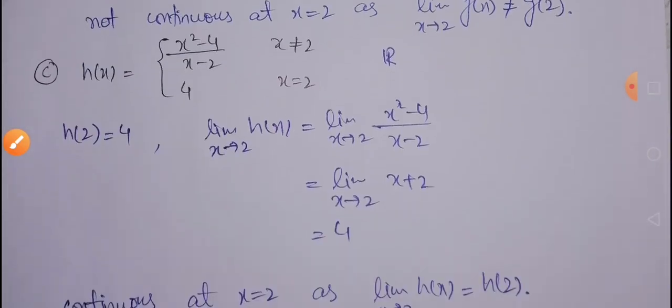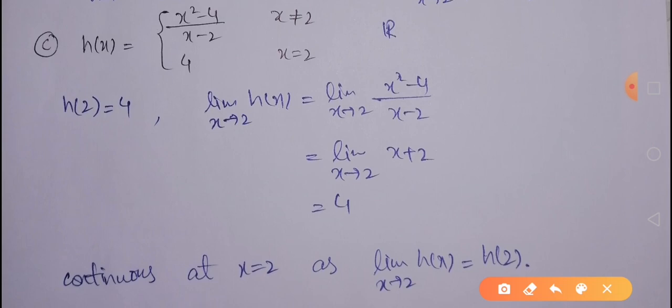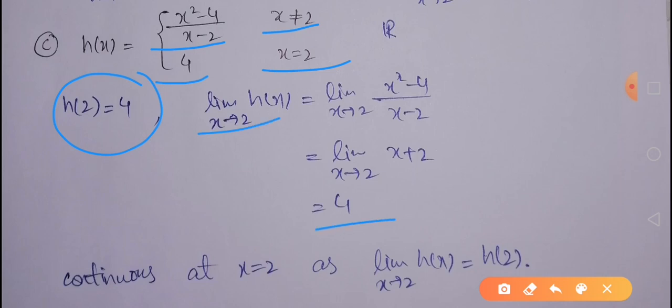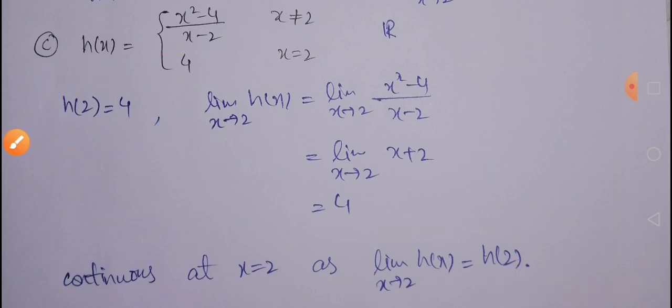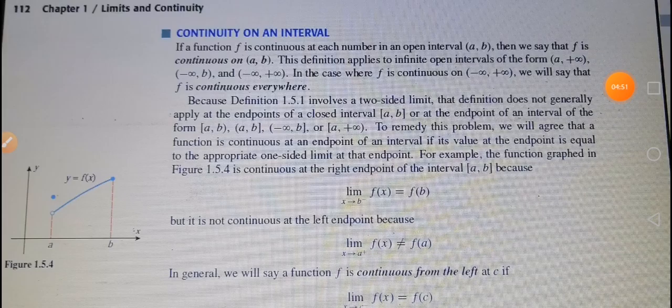Then we have the third function, h of x is equal to (x square minus 4) over (x minus 2) for x not equal to 2, the same one, but now it is equal to 4 for x equal to 2. Obviously its domain is going to be the set of all real numbers. The functional value is 4 in this case and the limiting value is also 4. So this function is continuous at x is equal to 2 because the limiting value is equal to the functional value in this case.